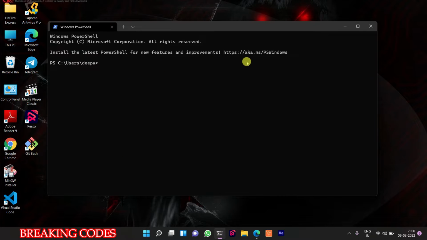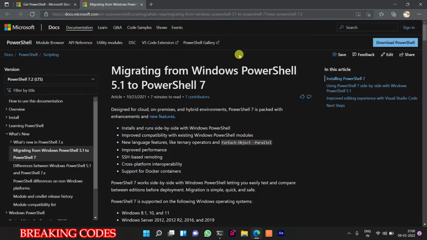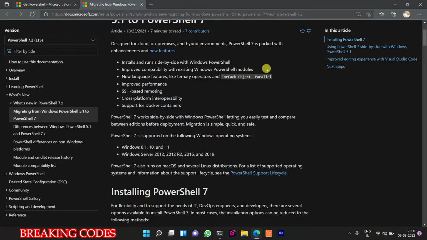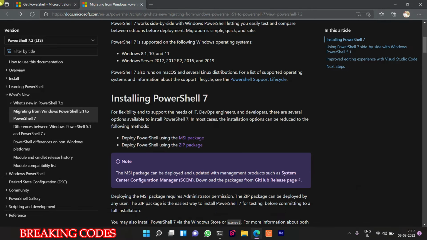Firstly, you have to open Windows PowerShell. So here you find the link. Press Ctrl plus click. It will redirect you to a new pop-up window. Here you find this Microsoft website. Click on MSI package.